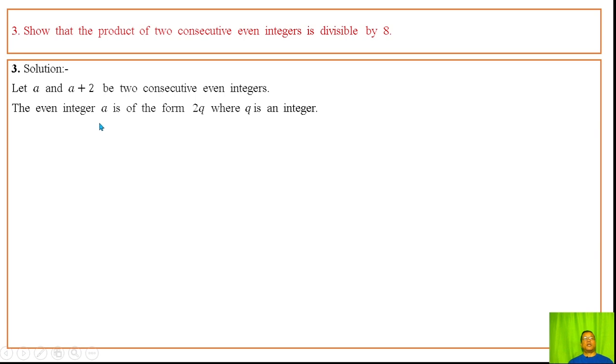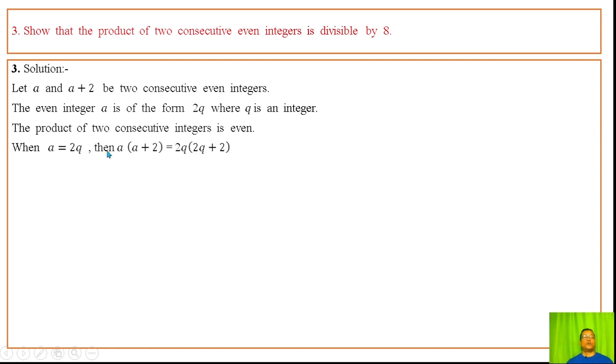The even integer a is of the form twice q, where q is an integer. The product of two consecutive integers is even, that is, divisible by 2, as we showed earlier.